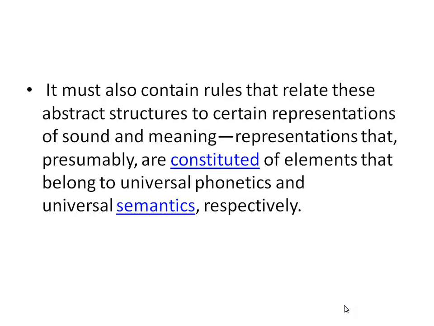It must also contain rules that relate this abstract structure to certain representations of sound and meaning. So the universal structure will not only apply to grammatical rules, it will also apply to sound, that means pronunciation, and to meaning as well.